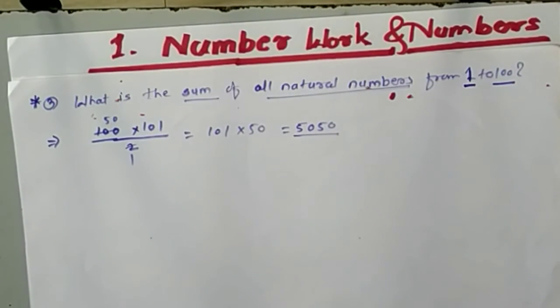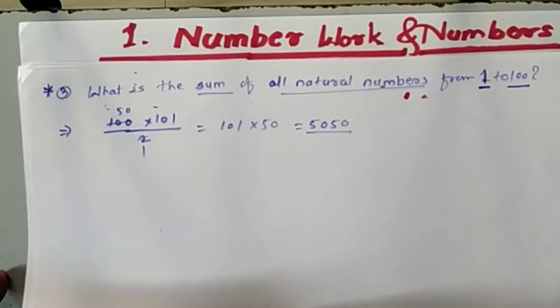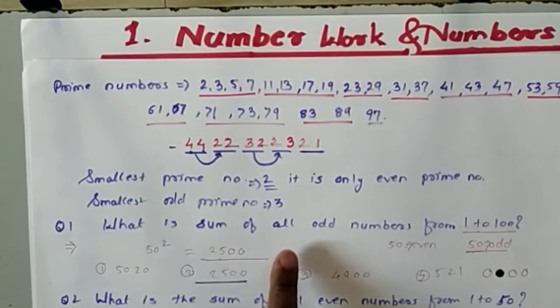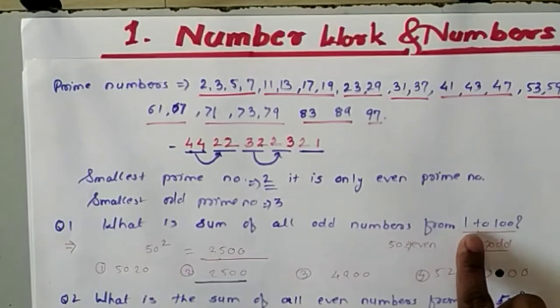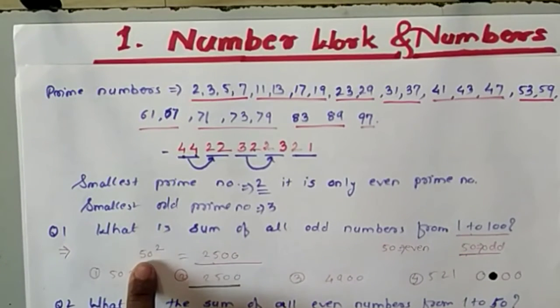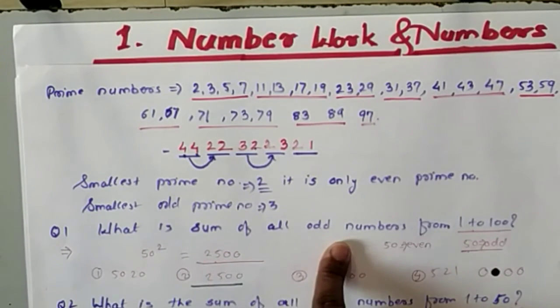So what I told you: when you have to find out the sum of odd numbers, how many odd numbers are there from 1 onwards, then we have to take the 50 odd numbers. So you have to do 50 squared, and you will get 2500, which is the sum of all odd numbers from 1 to 100. Now what is the sum of all even numbers?